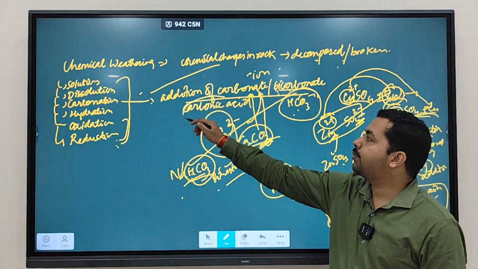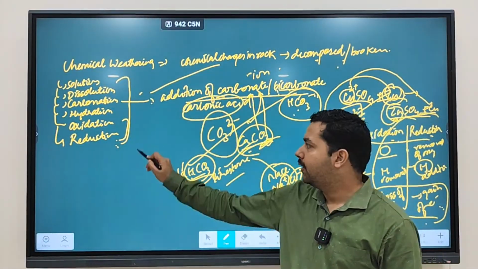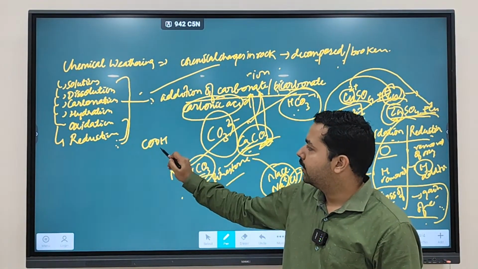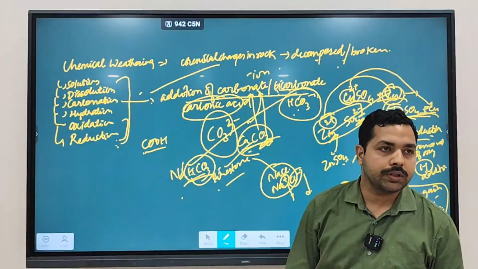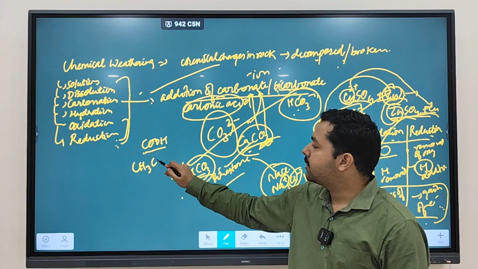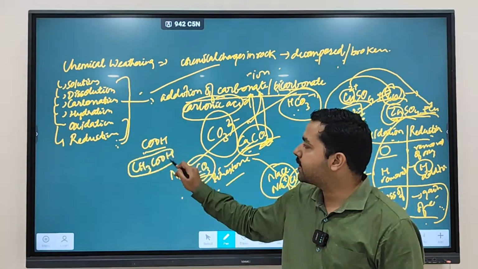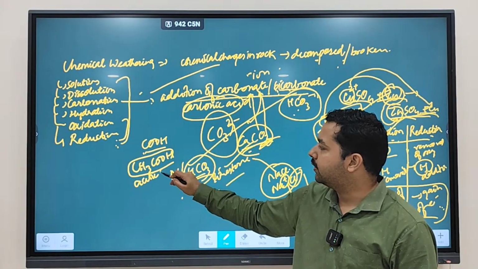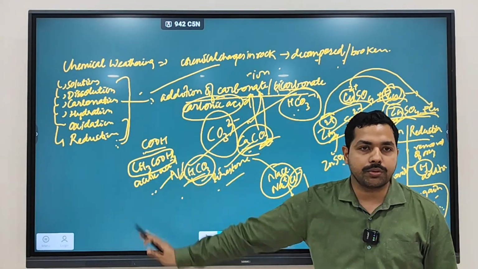And the third is carbonic acid. What is carbonic acid? Like addition of COH. If this is added in any compound, then it is called what? It is going to be called a carbonic acid. Like CH3COOH, it is referred to as acetic acid. Vinegar. Okay, vinegar is nothing but your what?